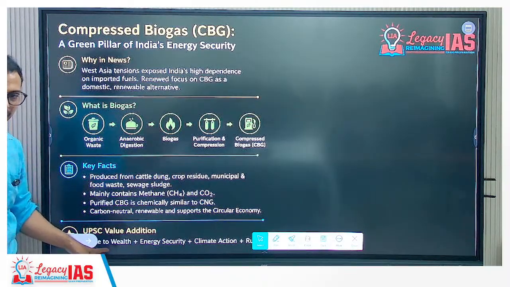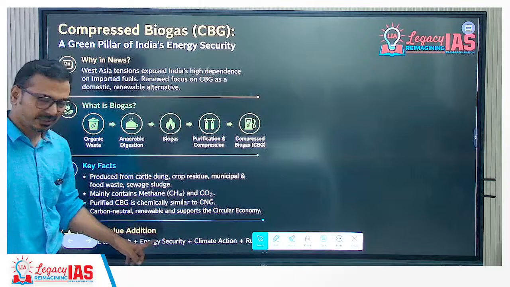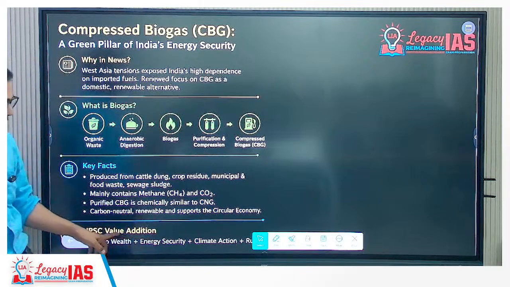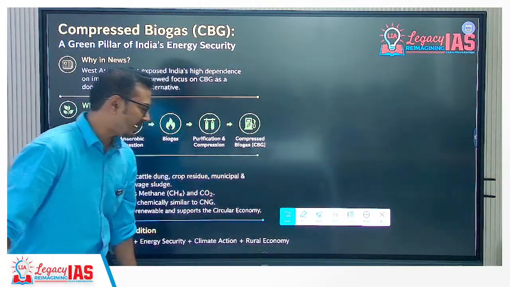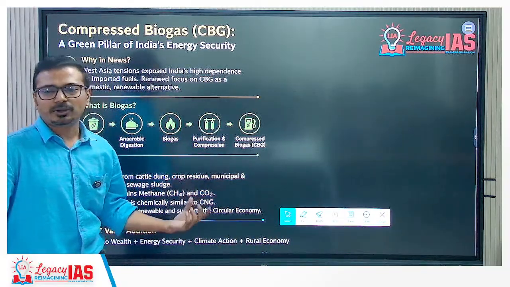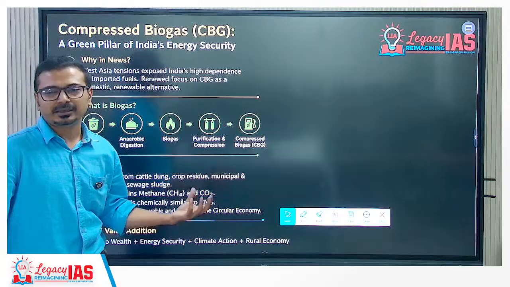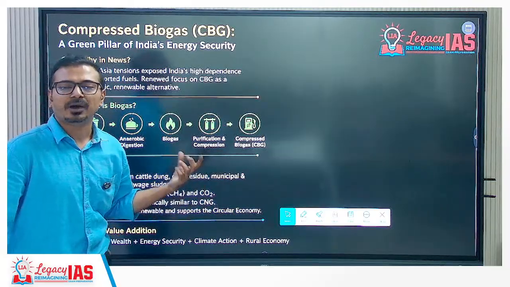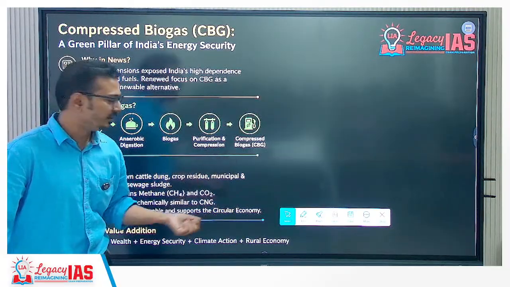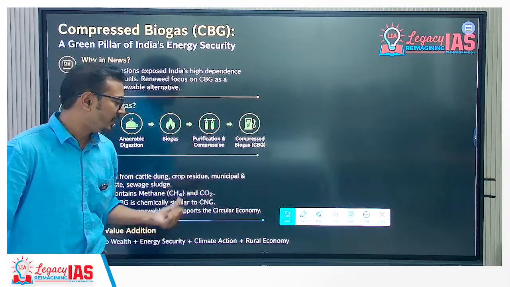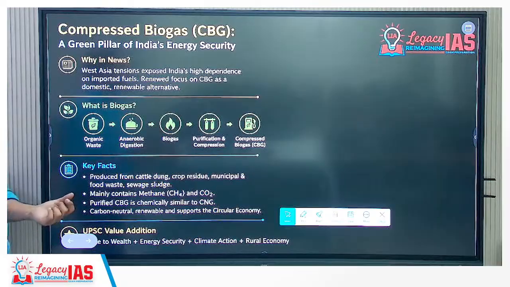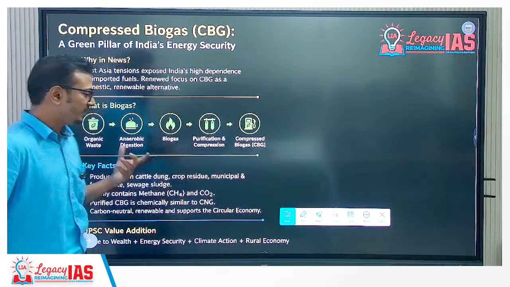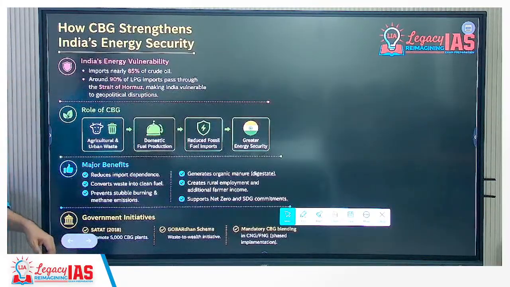Okay, first waste to wealth, write down, plus energy security, plus climate action, plus rural economy. It is increasing the income of farmers also, right? Climate action, because it is renewable energy. Energy security, because dependence on imports is reducing. These terms should be there in terms of significance.